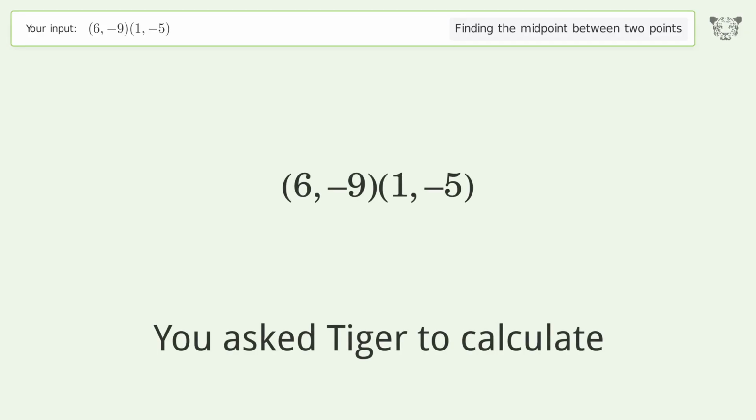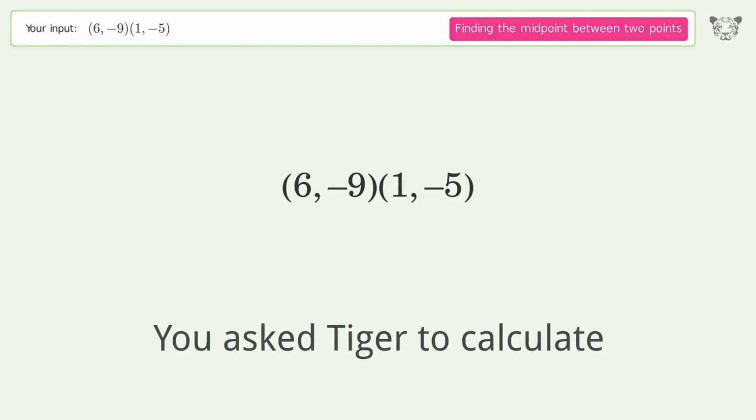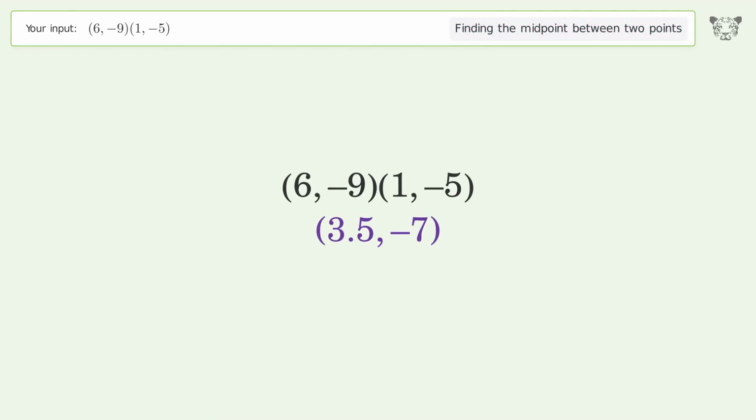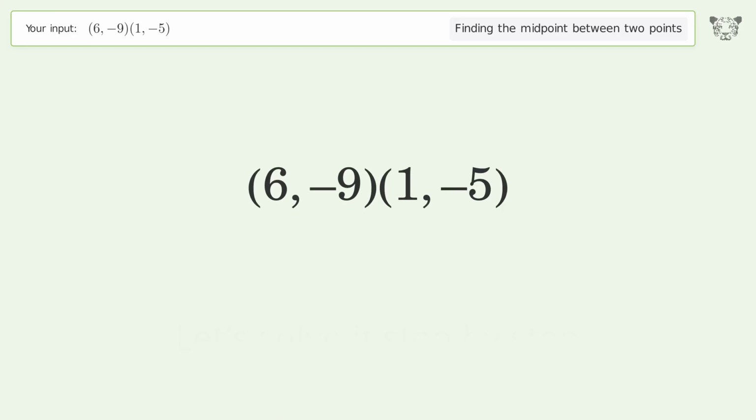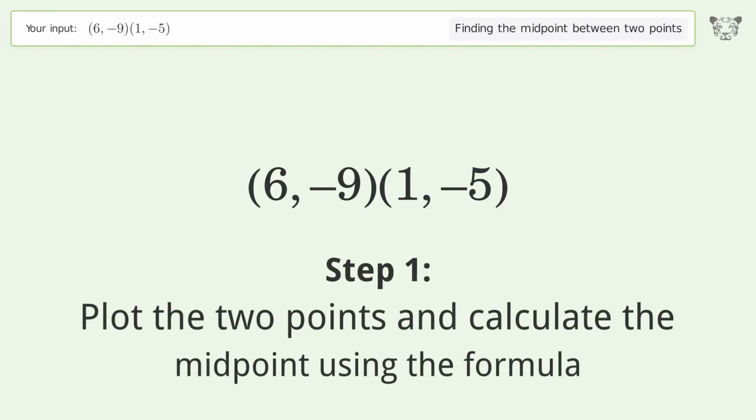You ask Tiger to calculate. This deals with finding the midpoint between 2 points. The midpoint between the 2 points is 3.5, -7. Let's solve it step by step. Plot the 2 points and calculate the midpoint using the formula.